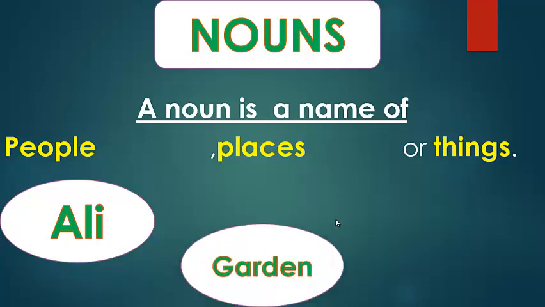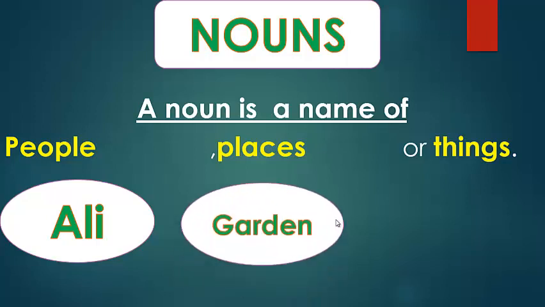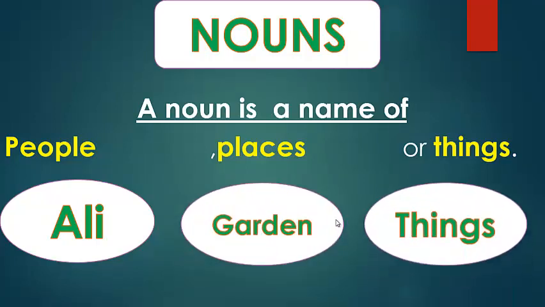Alley, garden, things. Not just these are nouns, or this is the definition of a noun. You must know that a noun can be replaced by a pronoun. Like alley, I can replace it with he. Garden, I can replace it with it. Things, I can replace it with it. So a noun can be replaced by a pronoun.